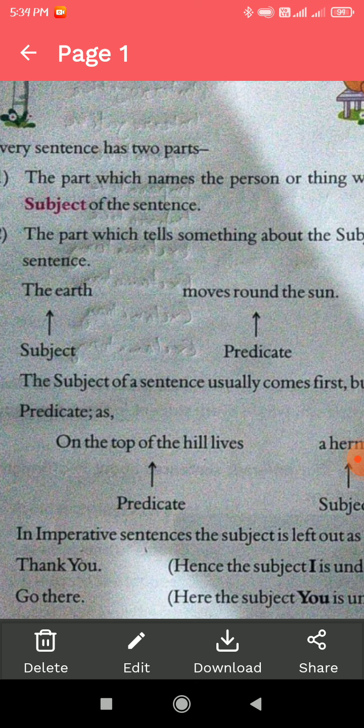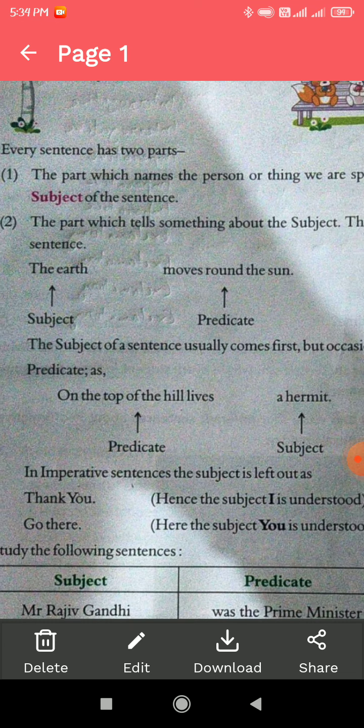So before the verb we need to ask a question using what, when, where, which. The earth moves round the sun. Here the answer is the earth moves round the sun. So the subject is the earth.